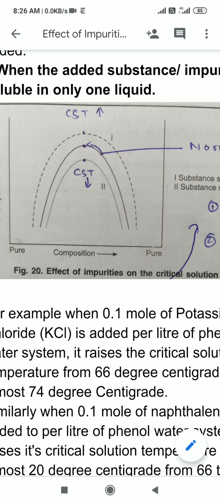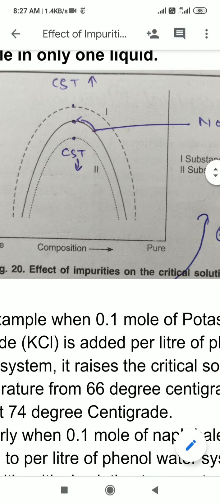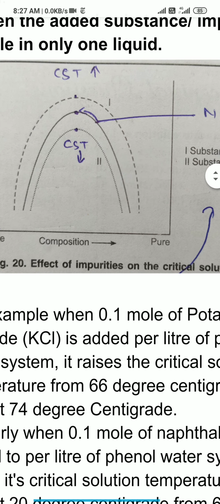The CST is shown by a dotted curve represented by 2. So you can see there is a decrease in the critical solution temperature.